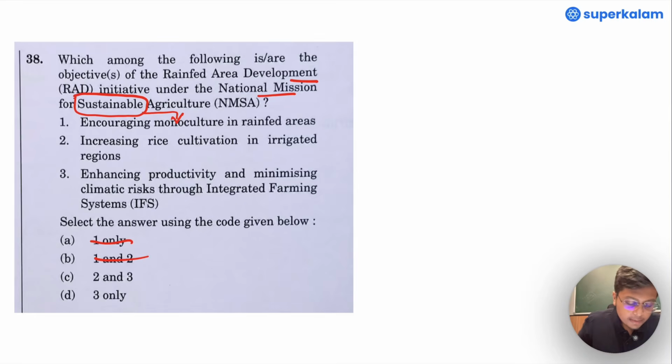Now come to the second statement, increasing rice cultivation in irrigated regions. Please go through the question once again. They are talking about rain fed area development, and the second statement talks about irrigated regions and rice cultivation as well. They do not form a part of it, and it is not present in the rain fed area development program of NMSA as well. Hence 2 is also eliminated, and the right answer is option D, that is 3 only. Then let us move to the next question.